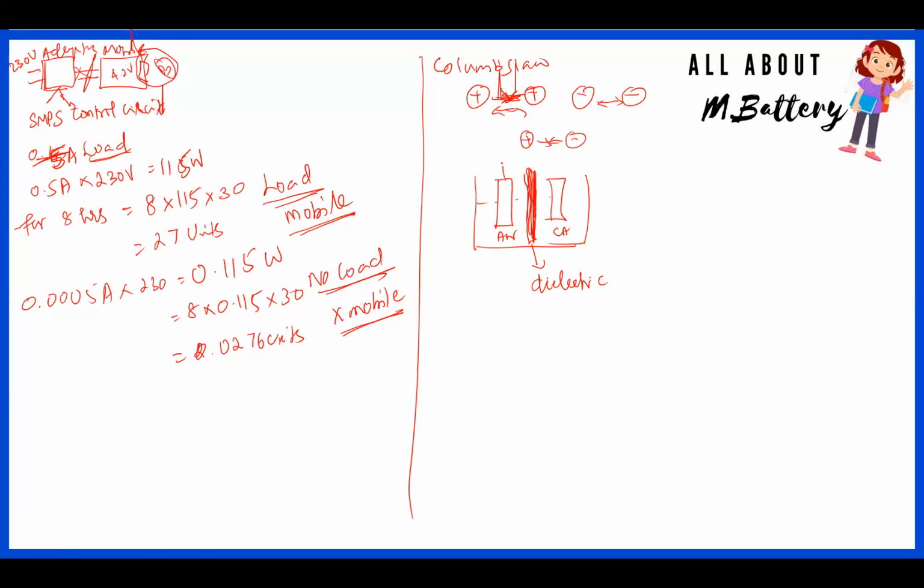Okay, now I'm connecting this one to the charger. This is a positive, and when I connect it to positive here, it is ready to release negative charges. When this negative goes here, positive and negative will attract, and negative and negative will repel. Once negative and negative repel, it will go back and be stored in the cathode.